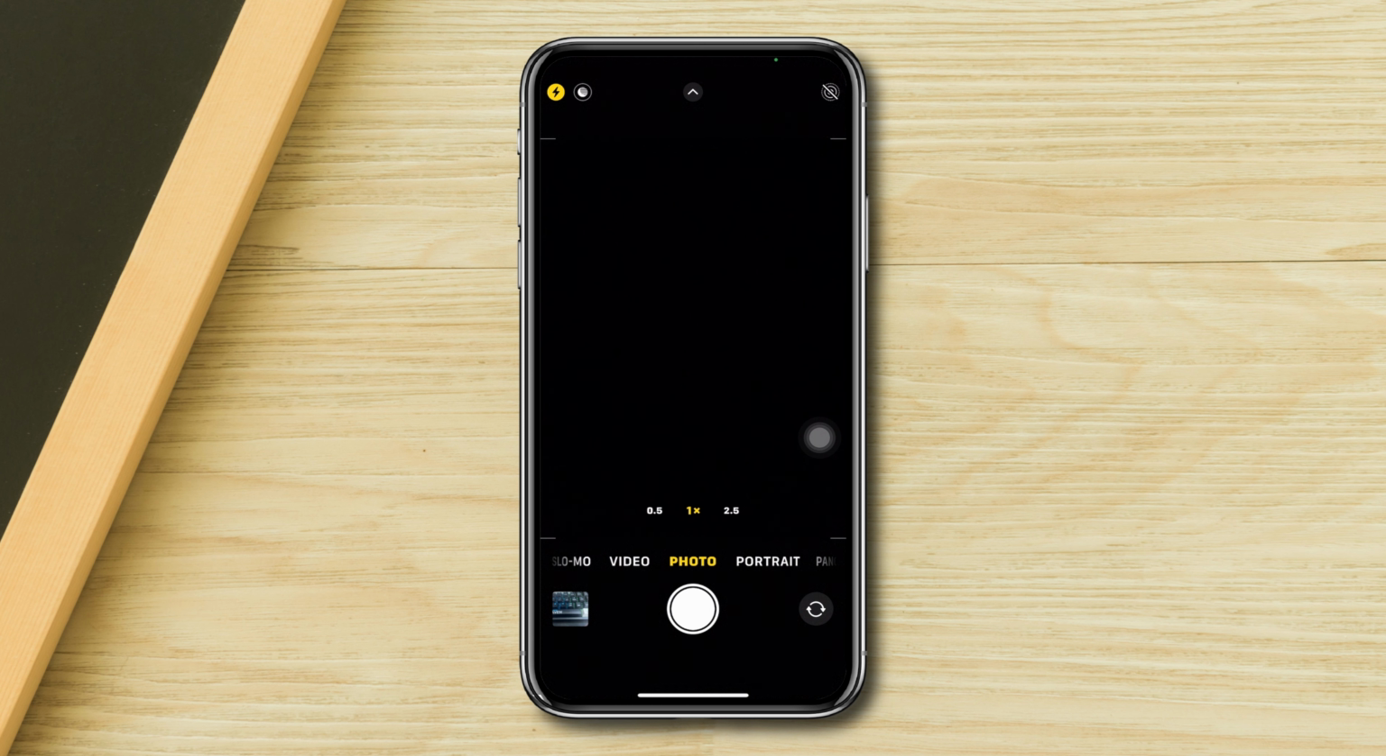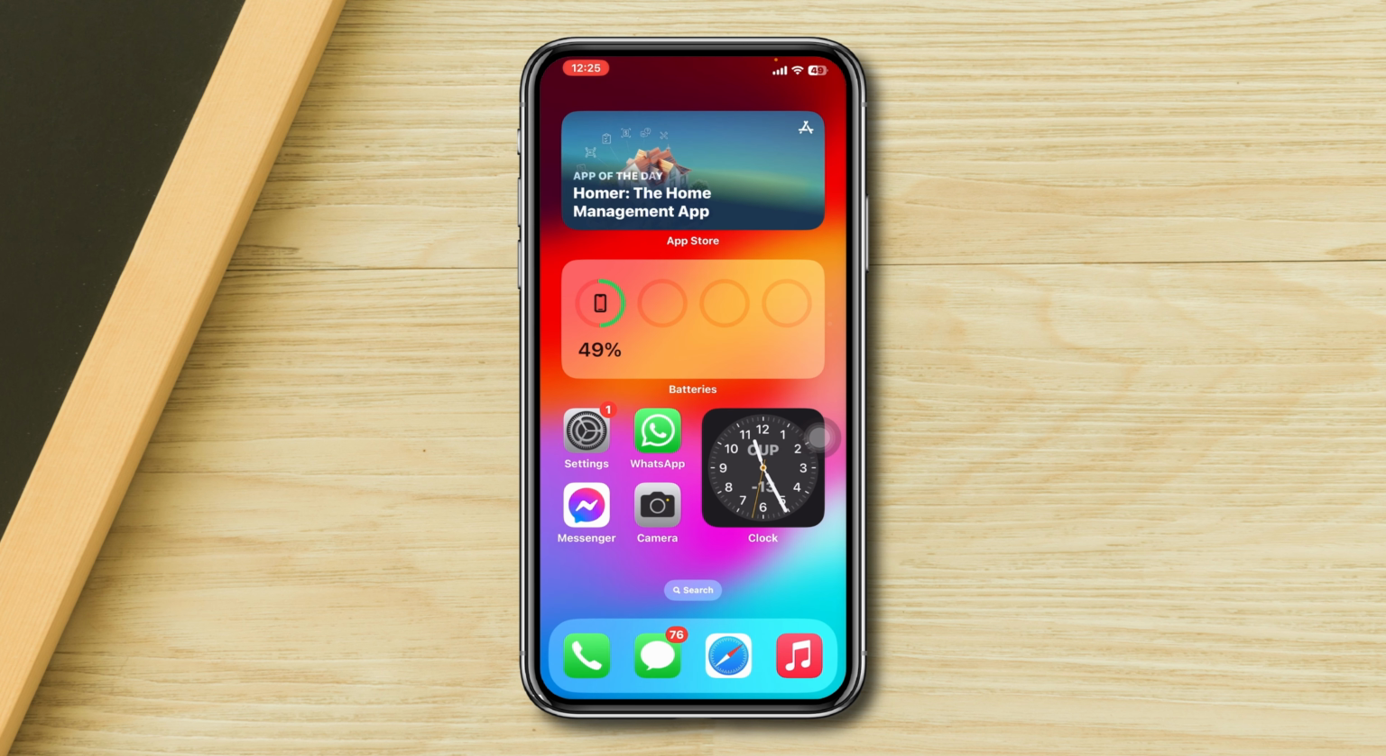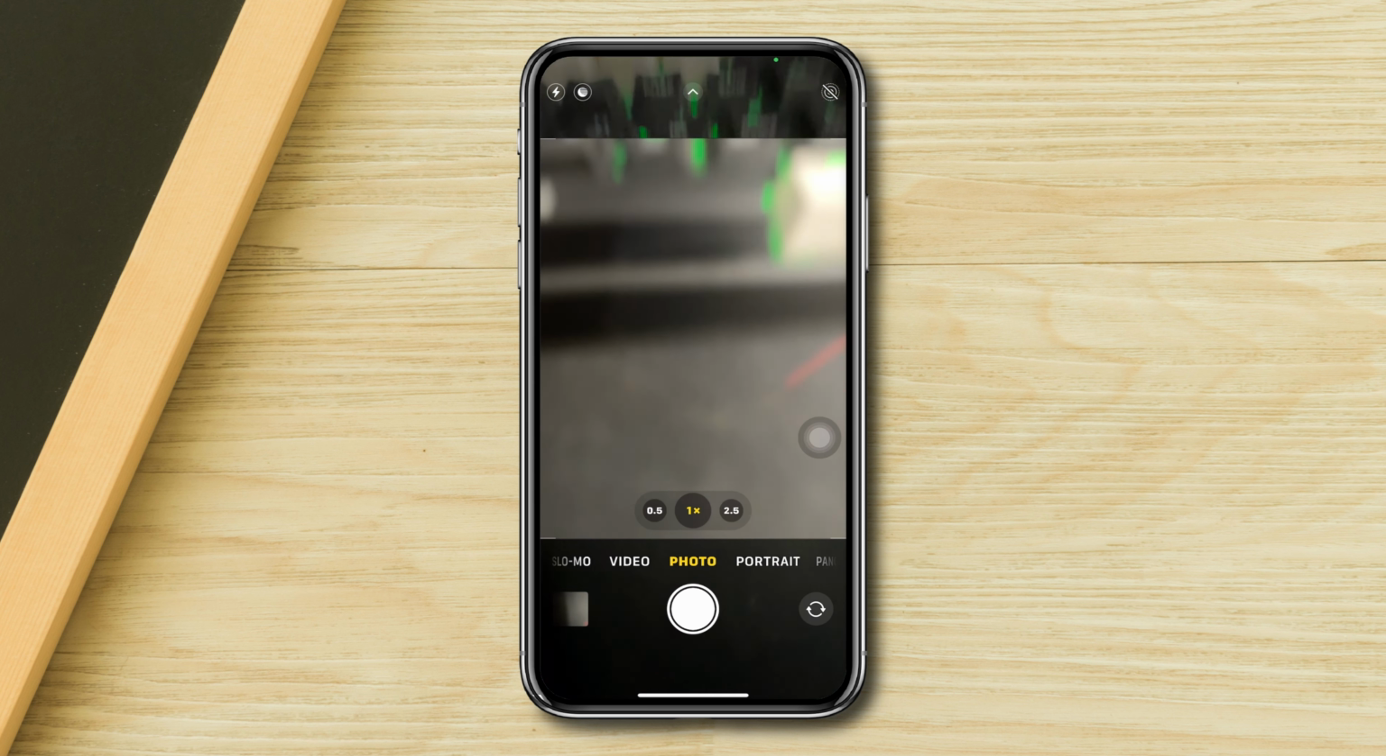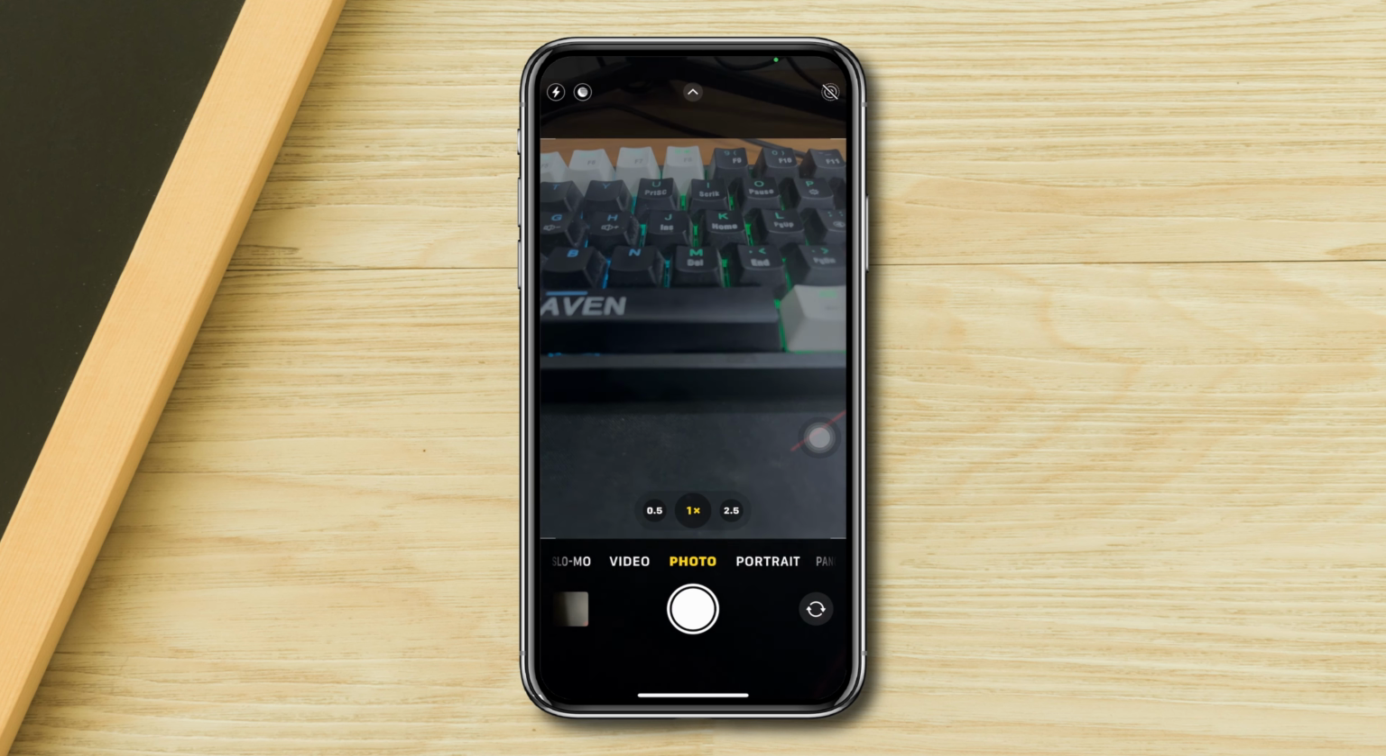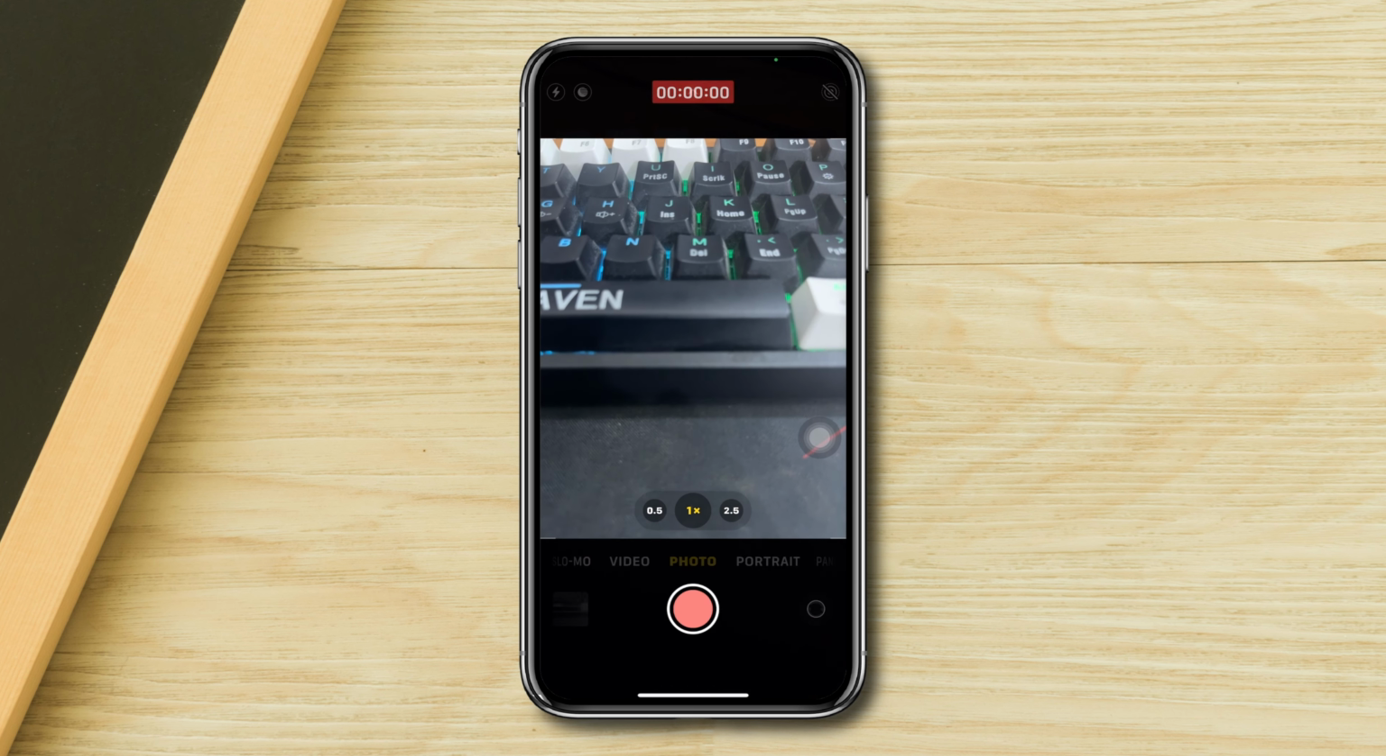Solution 3. Use the silent switch. Now you can enable the silent switch on iPhone. If you enable this, every time you take a picture or video, it will no longer make any sounds on iPhone, and your shutter sound will be off.